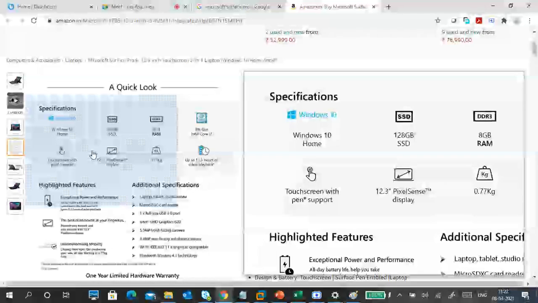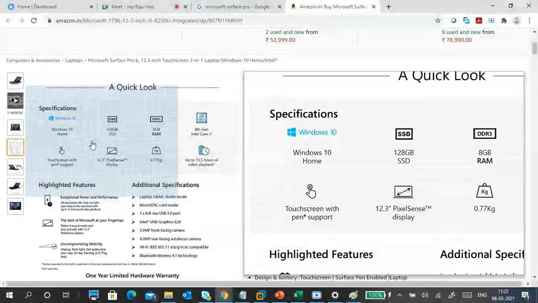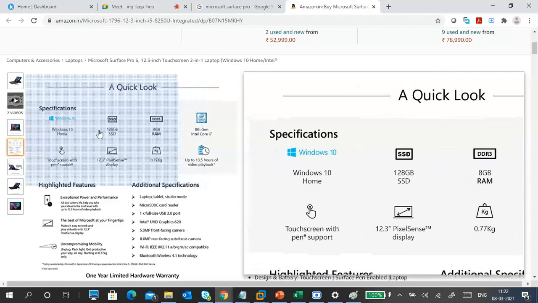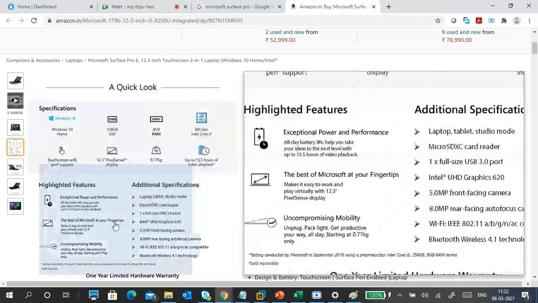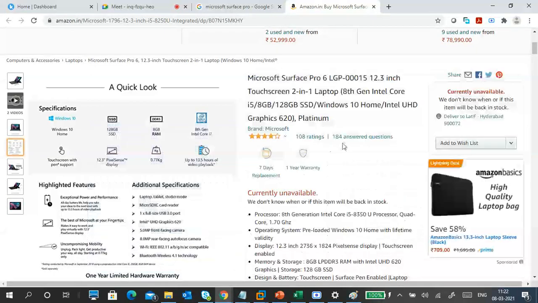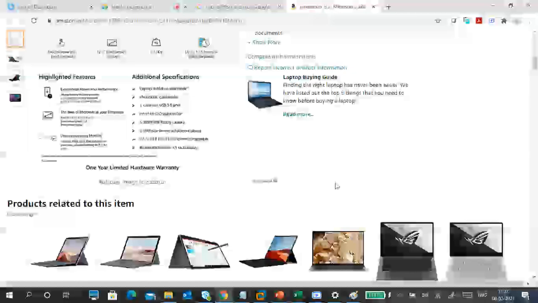Anywhere you can work. Touch screen with pen support, so you can write on it. 128 GB storage. Windows 10 Home. These are the features of that one. You can see basic graphic support is there. That's it. Not heavy graphics. You can't play heavy games with that.